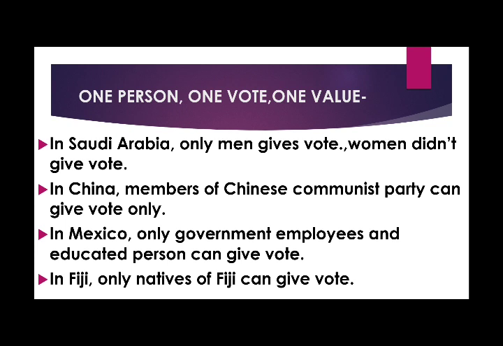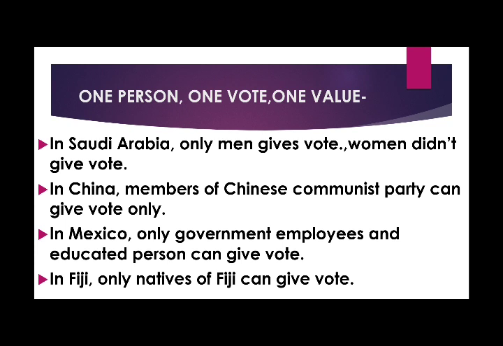First, the person has to become a member of the Chinese Communist Party and then the election is held. So what happens? Automatically, a single party always wins the election. Then in Mexico, only government employees and educated persons can vote. Fiji is also a country. In Fiji, only the natives of Fiji, those who were born in Fiji, can vote. There is a particular set of criteria for the natives, and only those persons have the right to vote over there.